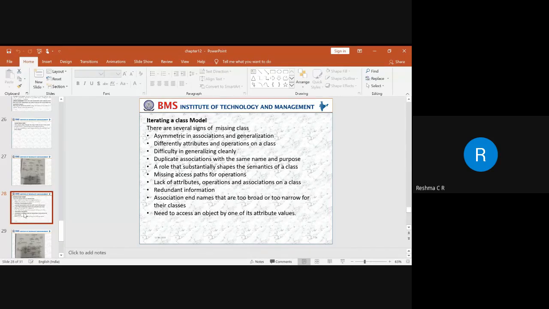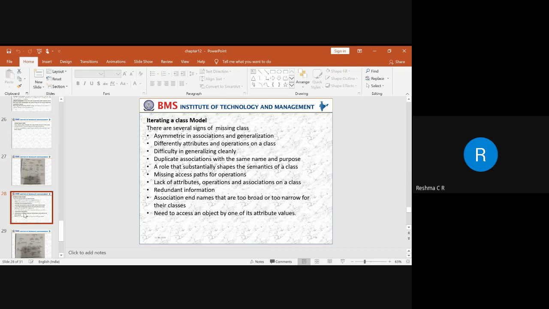Next is a role that substantially shapes the semantics of a class. It should be separated in terms of classes. For example, a person can be employed by several companies, and can have different conditions based on the employment. A person can be working in two different companies. In one company he may be a part-time employee, and in another he can be a full-time employee. It depends upon what type of role he is playing in the two companies.